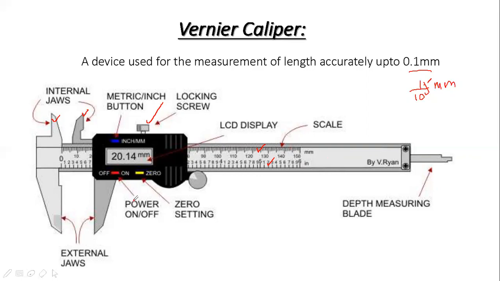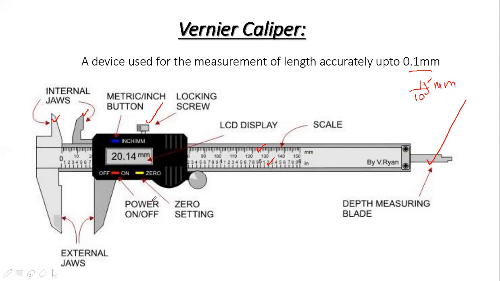This is power on off button for LCD display. This will calculate zero error. This is internal jaws. This is called tail of vernier caliper. This is main scale. Here is the vernier scale, but actually not in this type. In digital, it is not given.